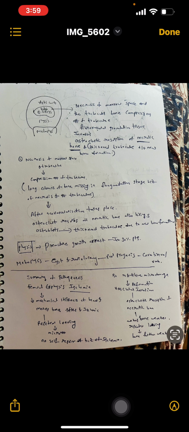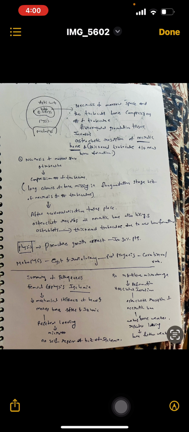In the metaphysis, there is a cyst and radiolucency. This indicates a poor prognosis. First, there is a femoral epiphysis ischemia. This leads to decreased mechanical stiffness of the head, which makes the bone softer and ischemic. In this softer and ischemic bone, if there is repeated weight loading, this leads to microfractures. No self repair is possible because of the ischemia.